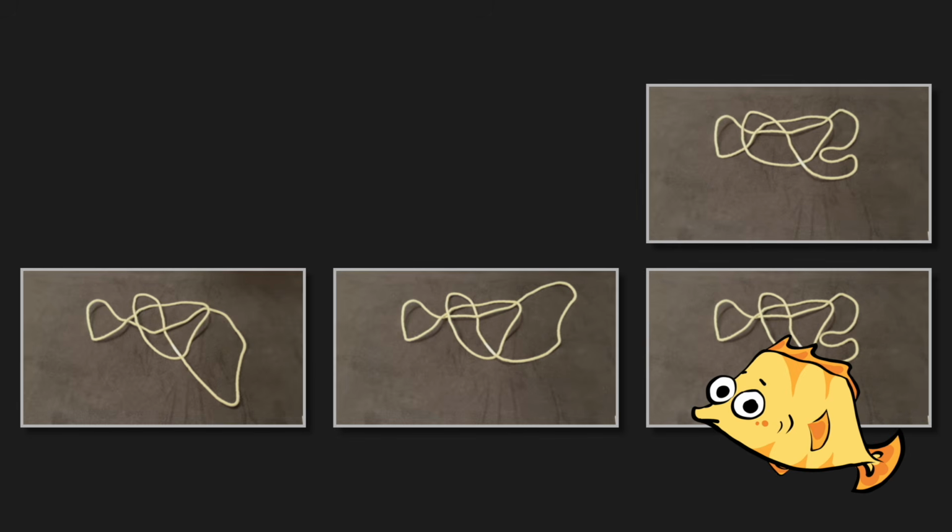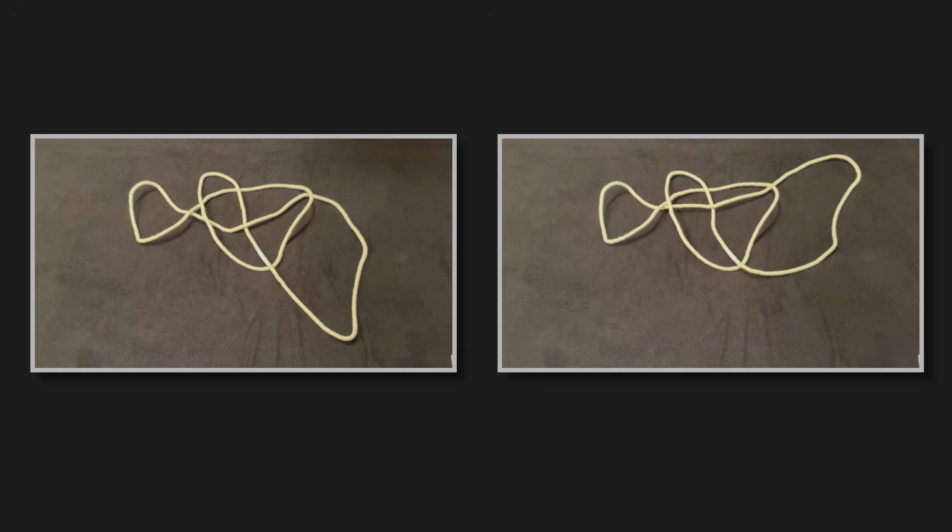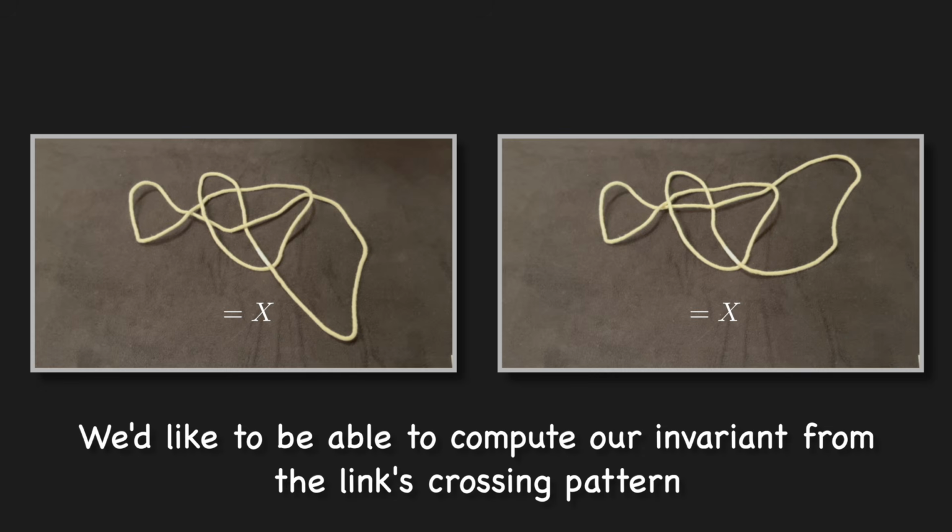If we cooked up a quantity associated to a picture of a link that's computed solely from the link's pattern of crossings, then that quantity would automatically be invariant under planar isotopies. That's because two pictures that differ only by a planar isotopy, like these two, have the same pattern of crossings, and thus the quantity associated to each of them would be computed in the same way. So whatever invariant we develop, we'd like to be able to compute it from the link's crossing pattern.